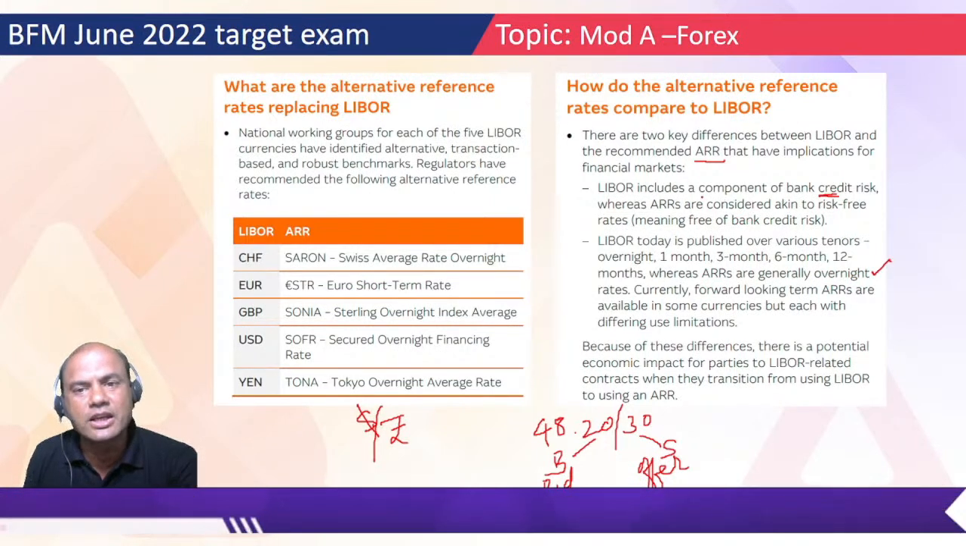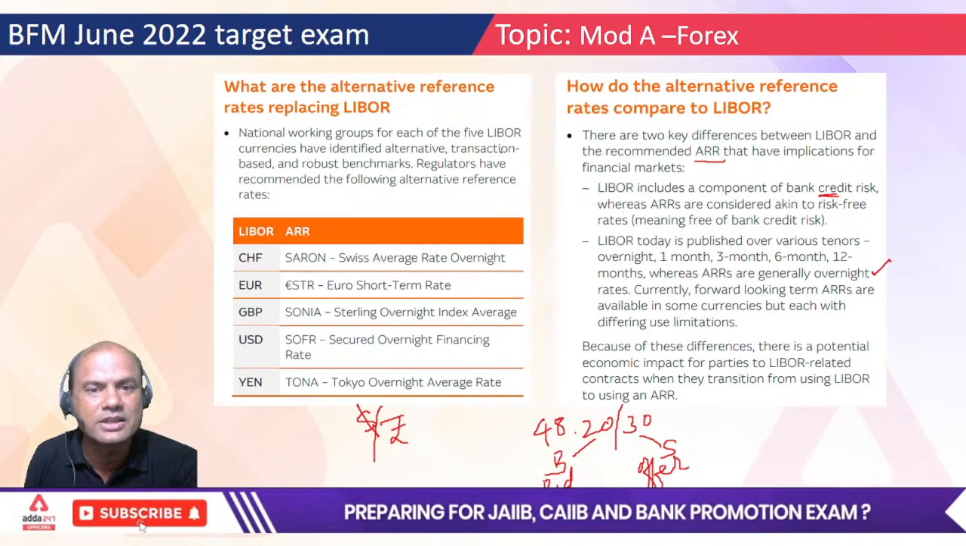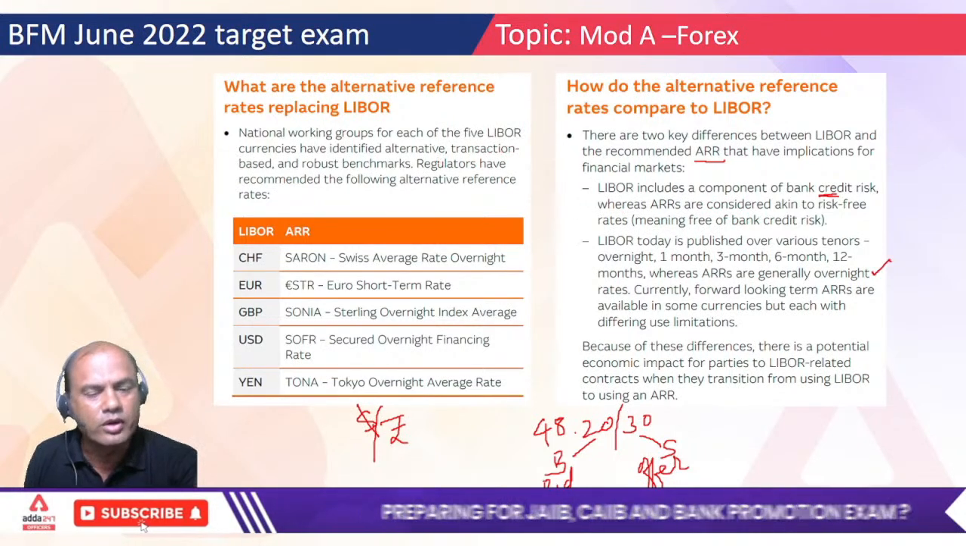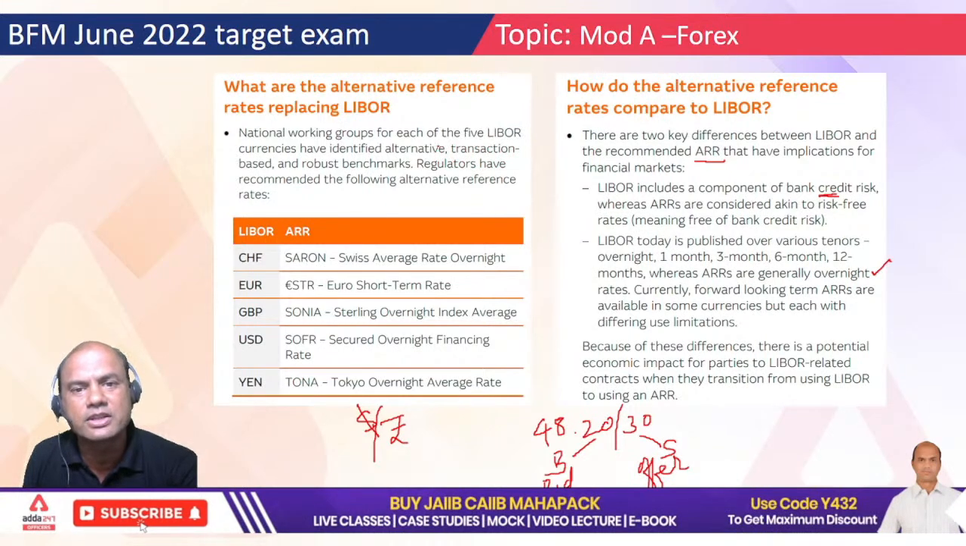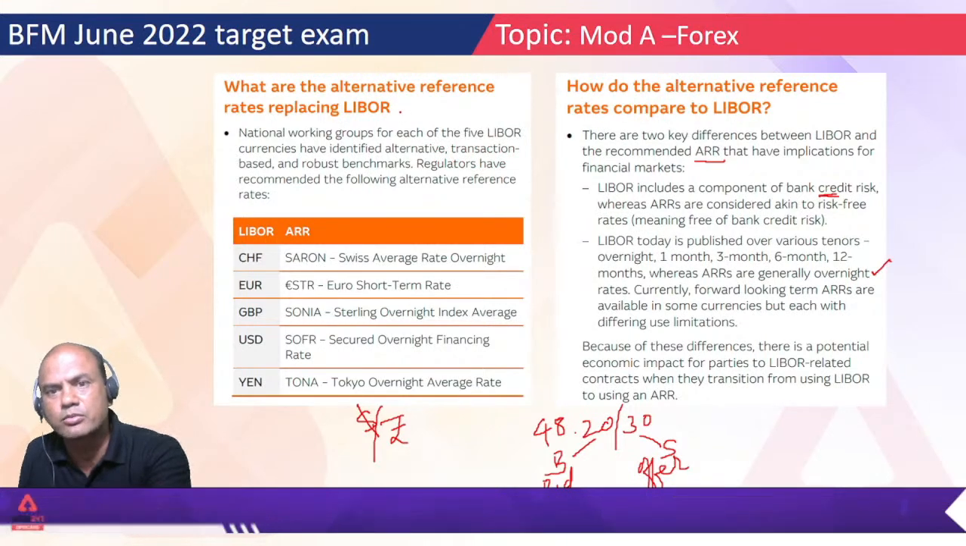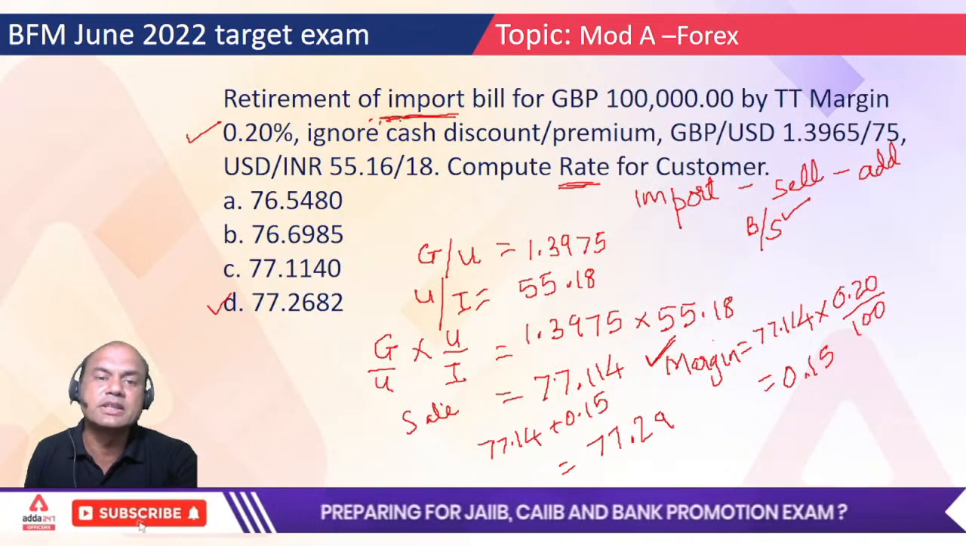Enough for you for CAIIB. No more, we don't want to do a PhD in ARR. So got this point: ARR is the alternative reference rate used instead of LIBOR. That's it, move on. Now let's move to this case study.